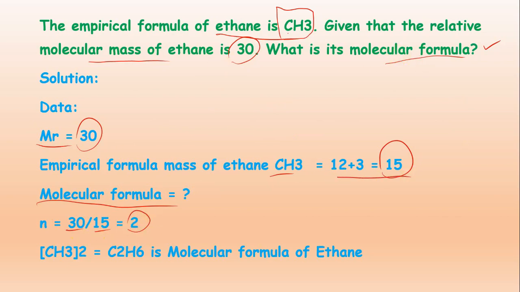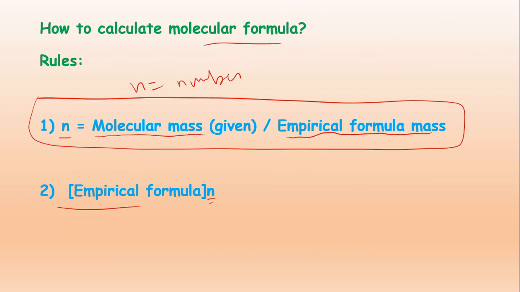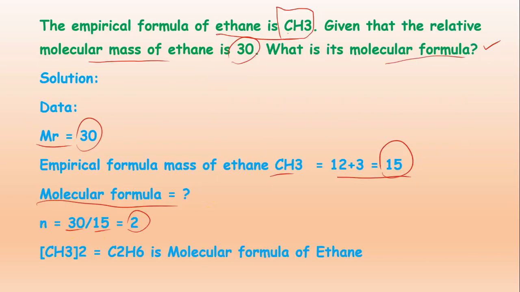The answer is 2. Now where do we place that 2? We write the empirical formula in the bracket and then multiply by that number. So the empirical formula CH3 multiplied by 2 gives C2H6, the molecular formula of ethane.